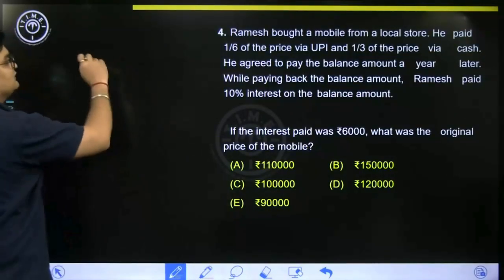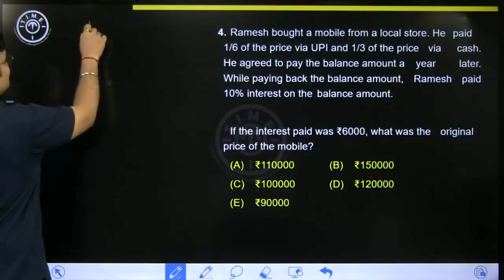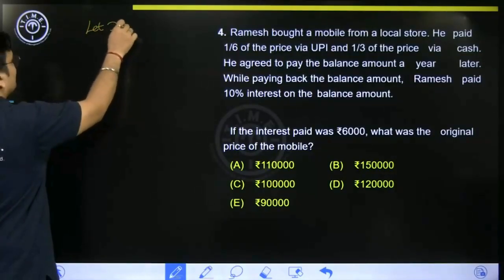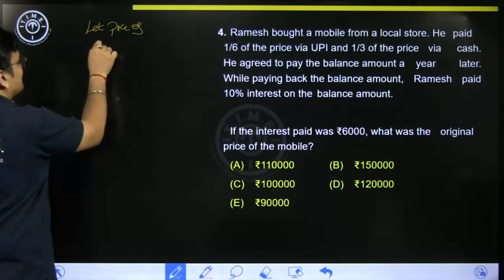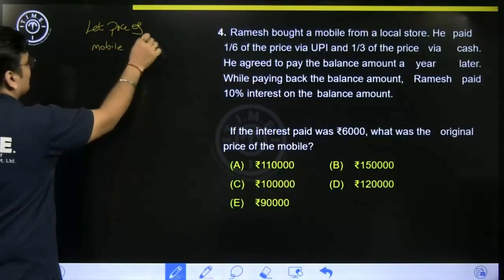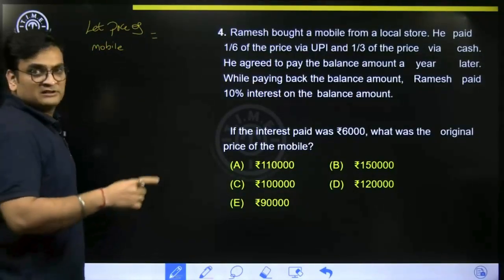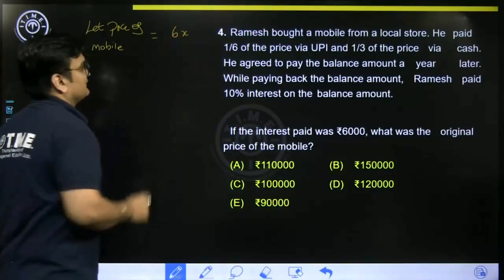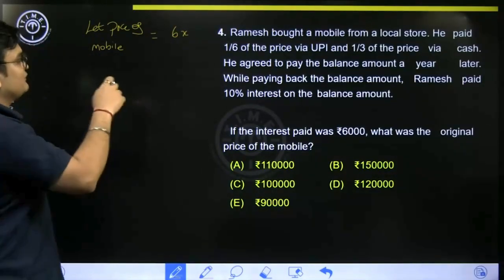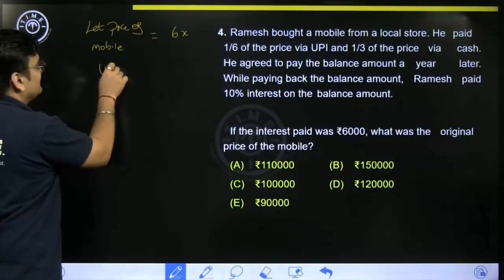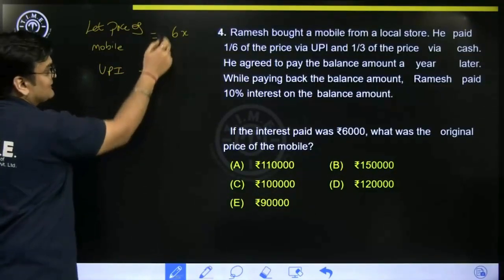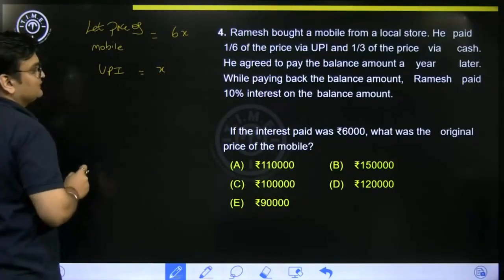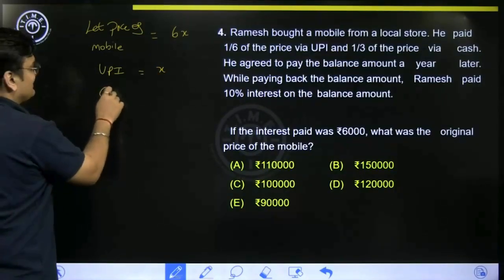So let's assume the price of the mobile be the LCM of 3 and 6, which is 6. So let's say 6x. So out of 6x, how much is he paying by UPI? UPI he is paying 1/6 of it. That means x rupees.